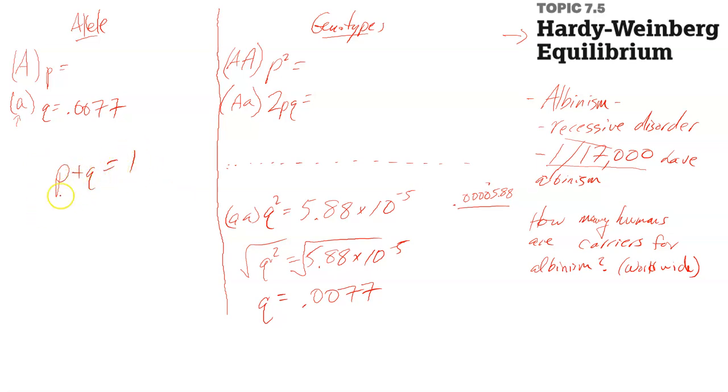Okay, now as you know, when we're dealing with stuff like this, P plus Q equals 1. If we want to solve for P, we simply subtract Q from both sides, right? And we're left with P is equal to 1 minus Q. Okay, so could you input this in your calculator? 1 minus 0.0077. That will give you P.